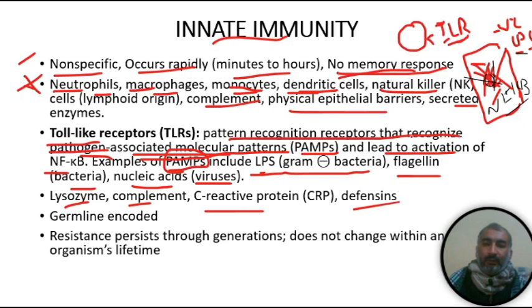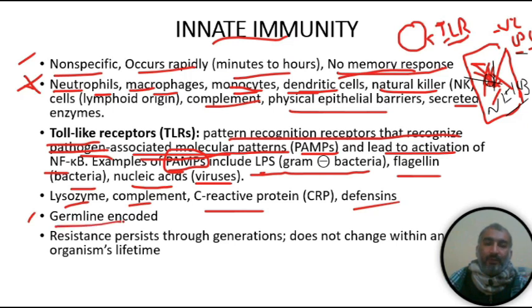In the lymphocyte lecture, we will study how natural killer cells work and kill the bacteria. Just trust me that defensin is produced by the natural killer cell and kills that bacteria.